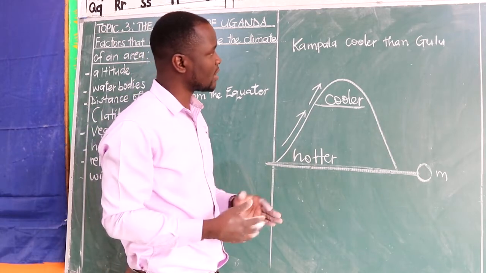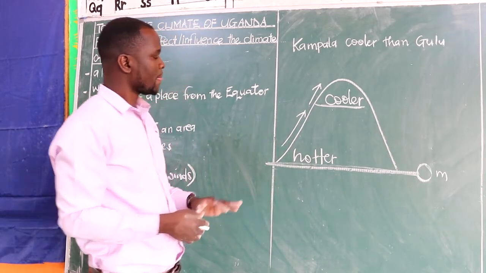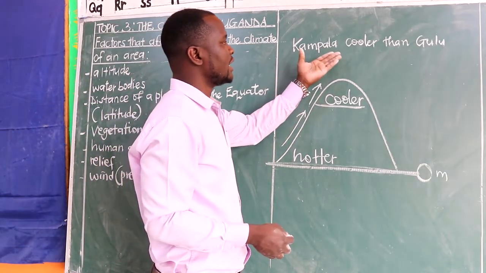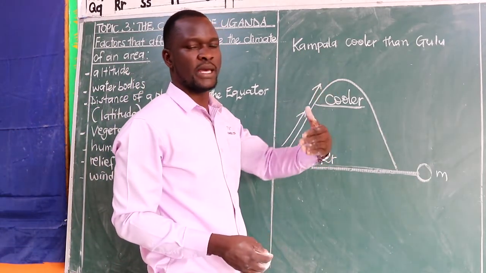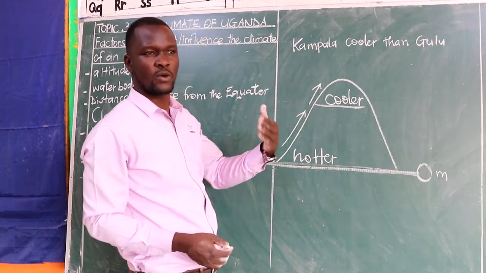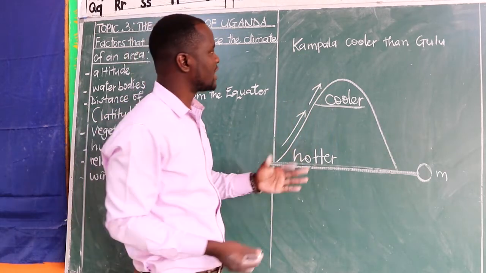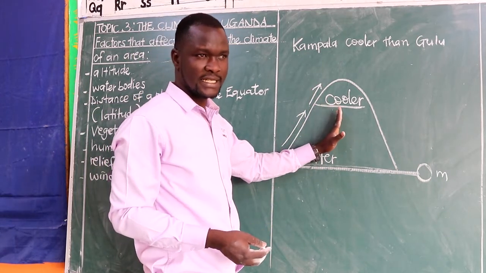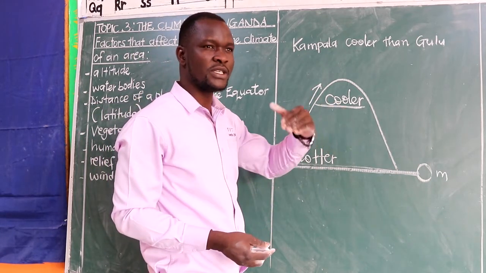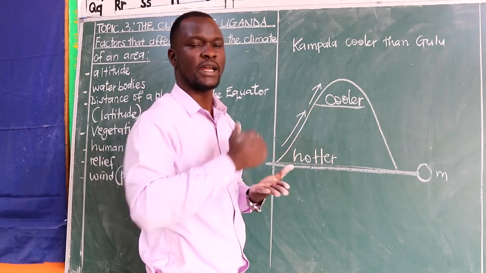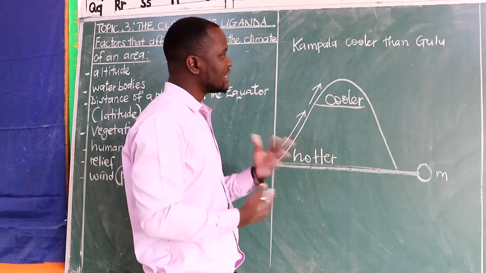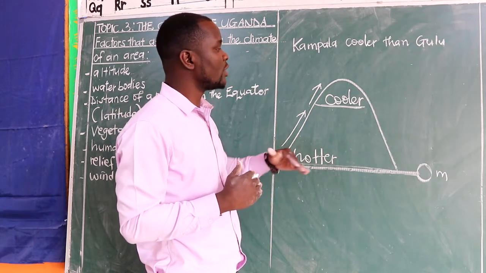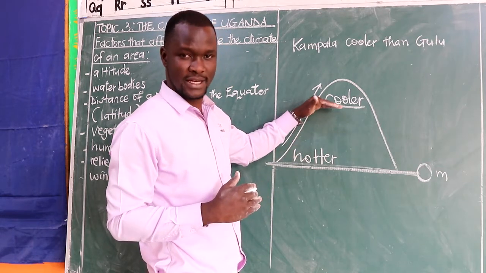So you need to talk about both places. If a question can be asked, why is Entebbe cooler than Soroti? You will still go by this factor of altitude. You ask yourself, the one which is cooler means the one which is on a higher altitude. So you can get your answer saying Entebbe is cooler, Entebbe is on a higher altitude than Soroti.